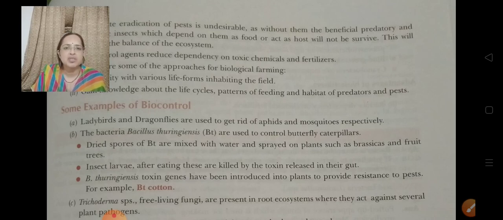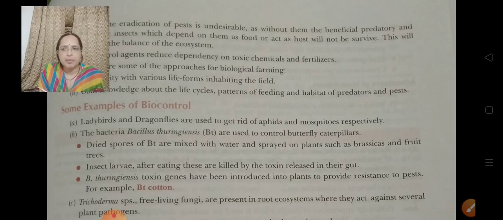Then Bacillus thuringiensis toxin genes have been introduced into plants. The BT toxin gene is very essential, and when the BT toxin is present in the plant, it kills the insect larva.